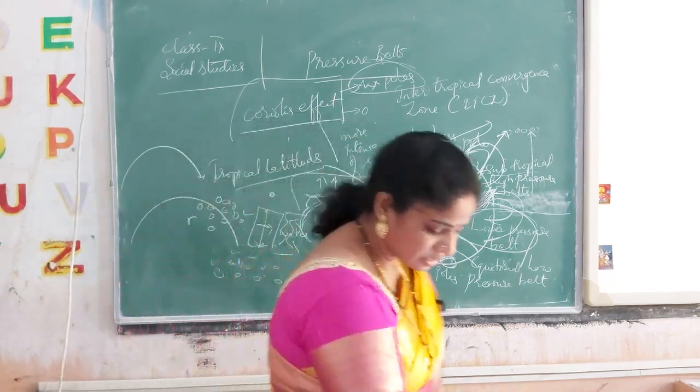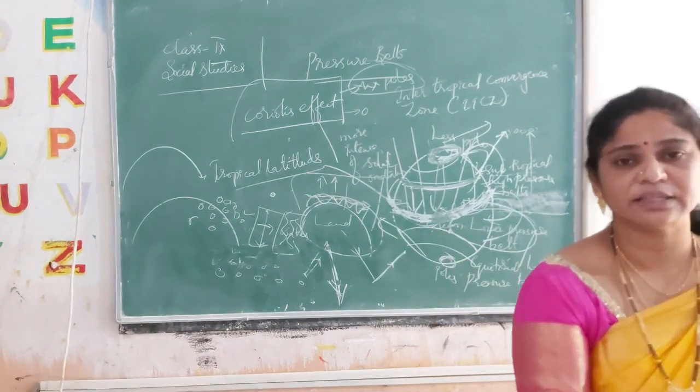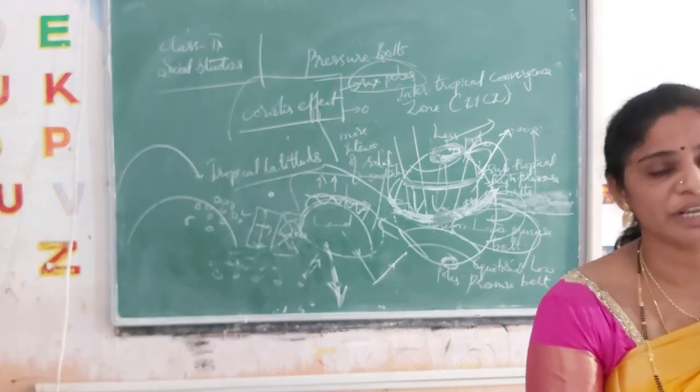Pressure is low at the equatorial region and subtropical regions, and high at the polar region. That is what is present in the pressure belt topic.